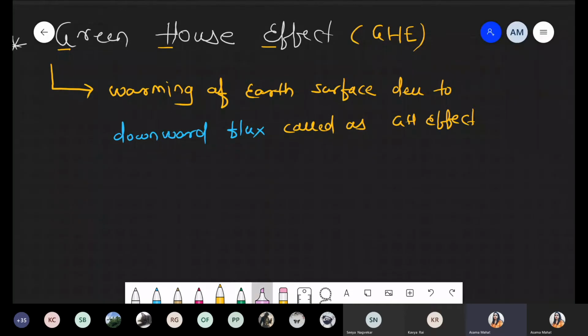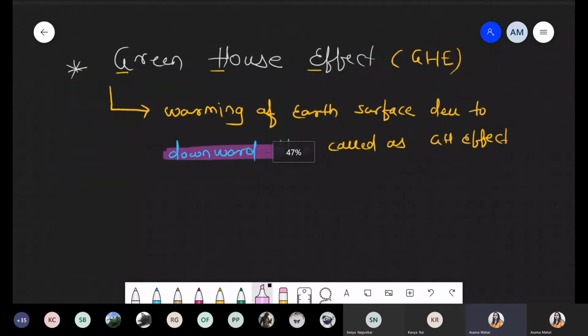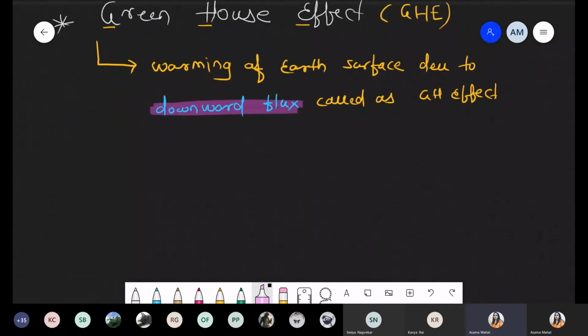Now we have to focus on only one word. What is the meaning of downward flux? Why are we using this word? That is downward flux. So understand the downward flux. We are taking some diagrammatic representation. Chalo, start karte hain.